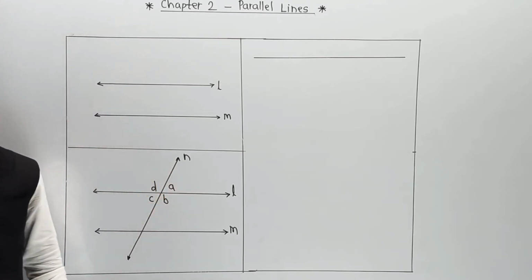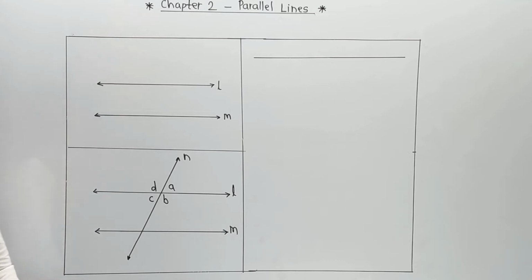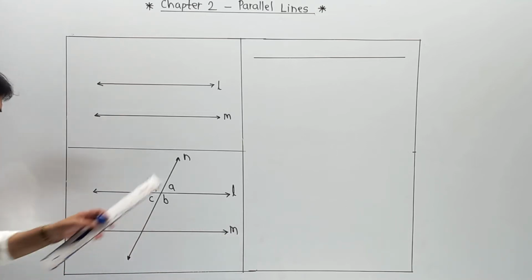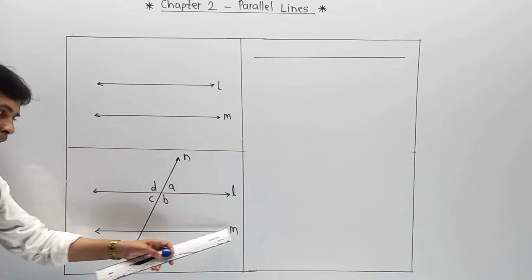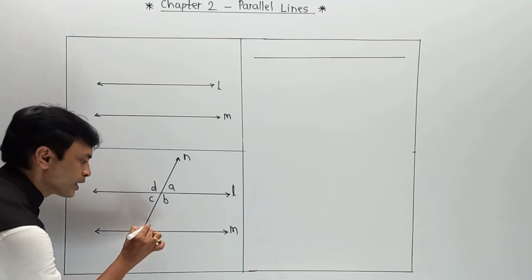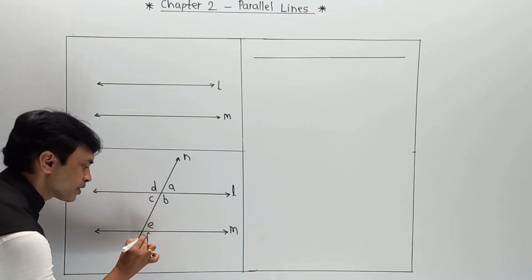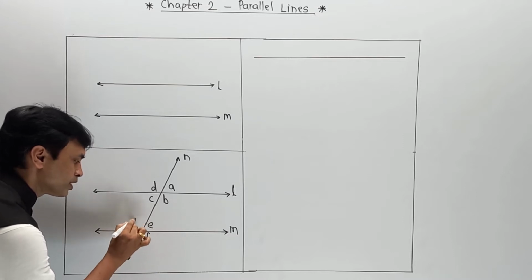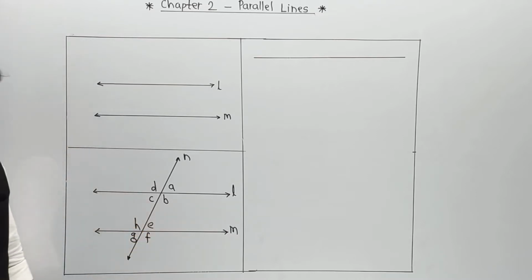These are the four angles that I have indicated over here. Next, when line M intersects N, again 1, 2, 3, 4 angles get formed. Here I am going to indicate them by E, F, G, H. Now 4 plus 4, 8 angles get formed.